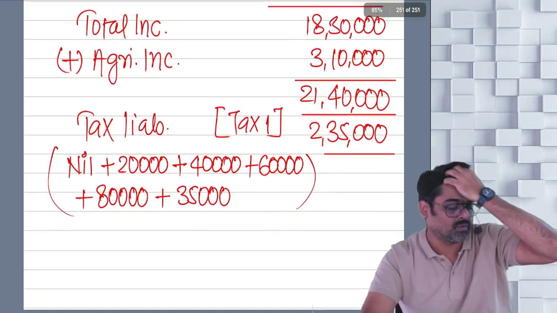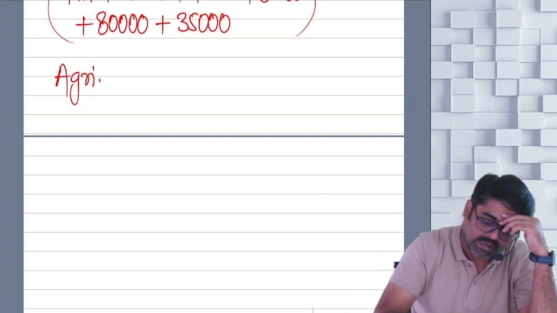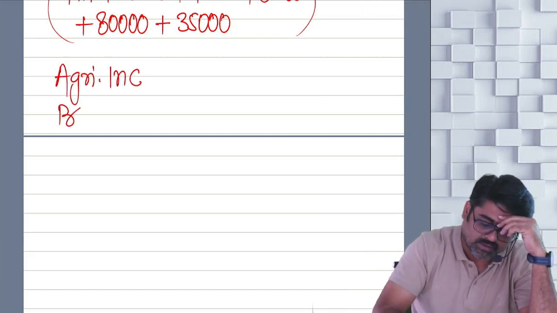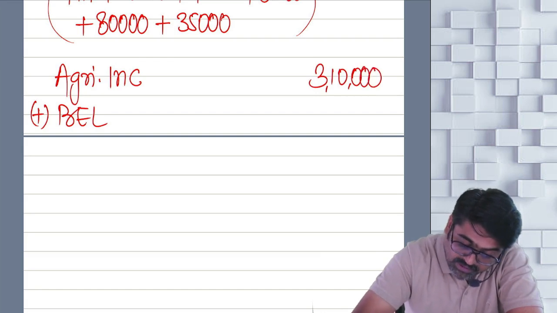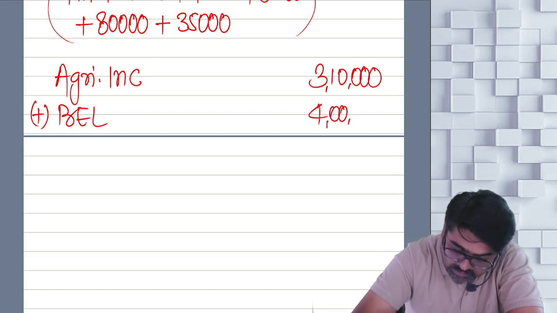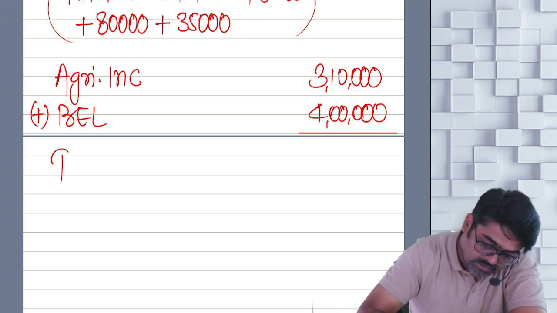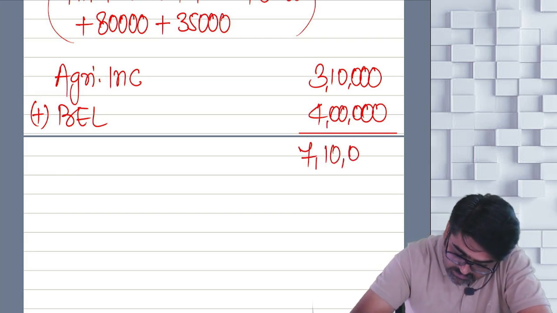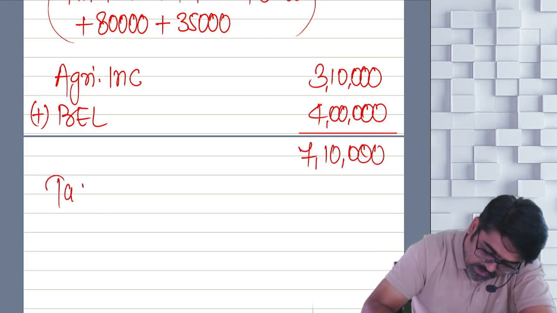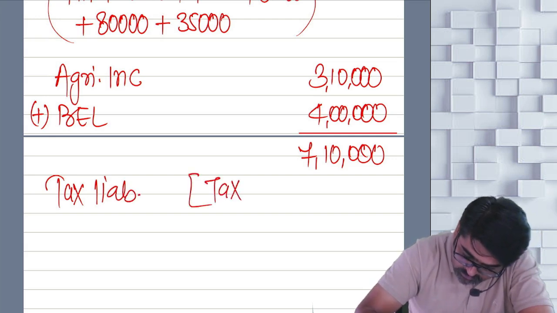Now step number 2. What are you going to do? Tell me. You are going to take agricultural income and add the basic exemption limit. What was your agricultural income? 3,10,000. Now please be careful. Basic exemption limit you are going to take as 4 lakhs because you are following 115 BAC. Now the total will be how much? 7,10,000.